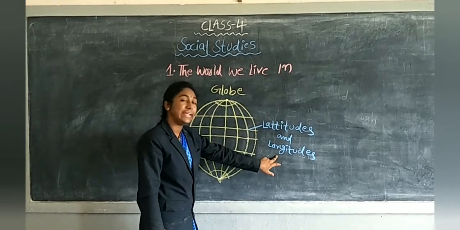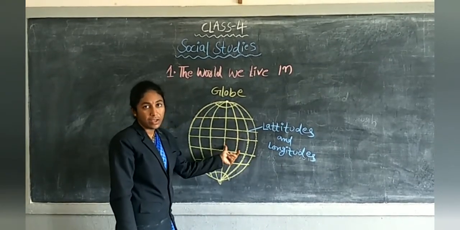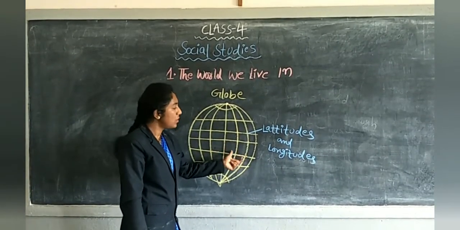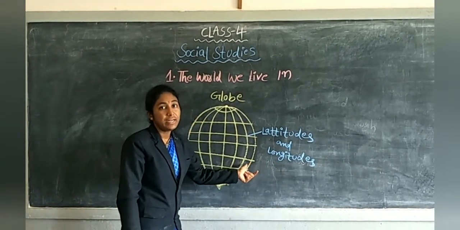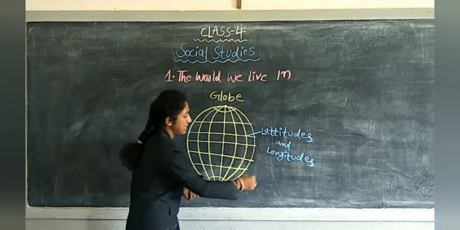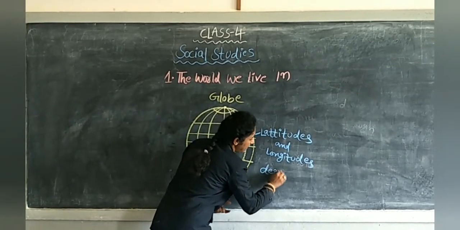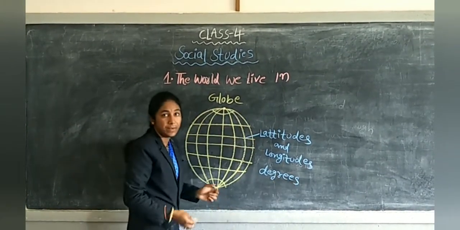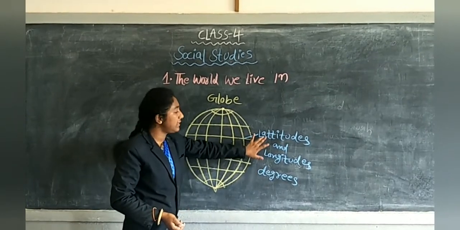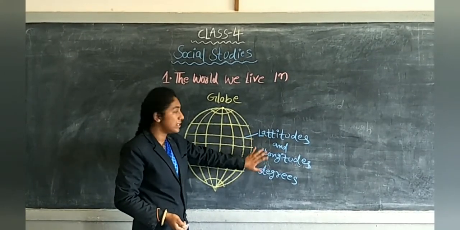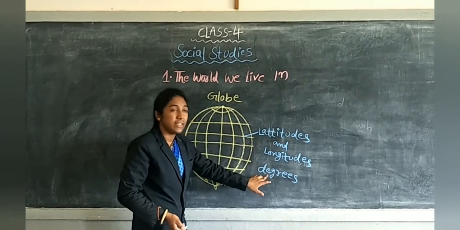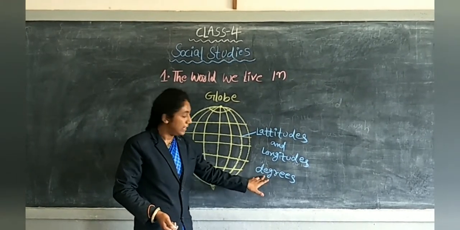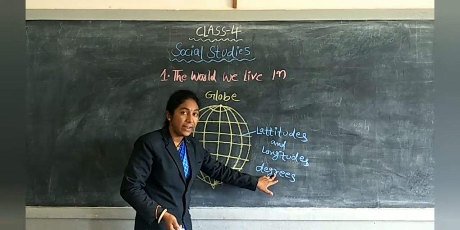Latitudes and longitudes are there on the globe. These latitudes and longitudes are marked in degrees. It means how can we measure these latitudes and longitudes? Longitudes and latitudes are measured in degrees. D-E-G-R-E-E-S.